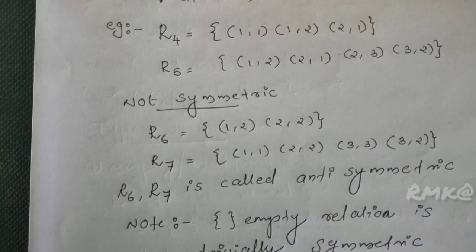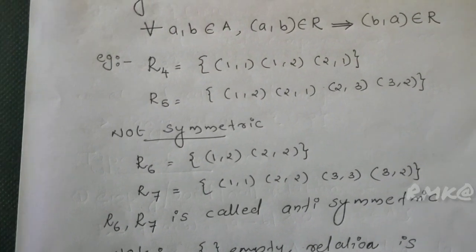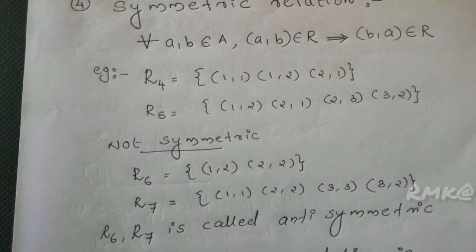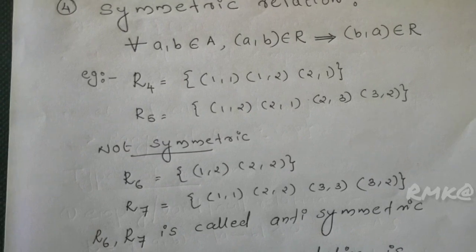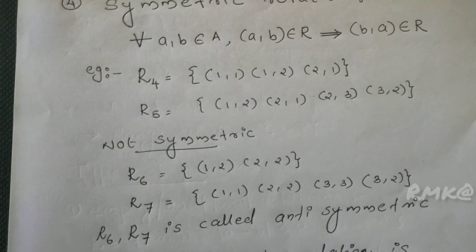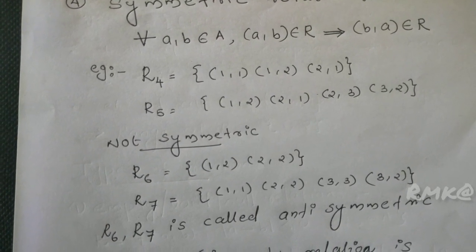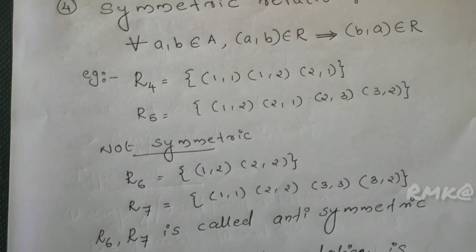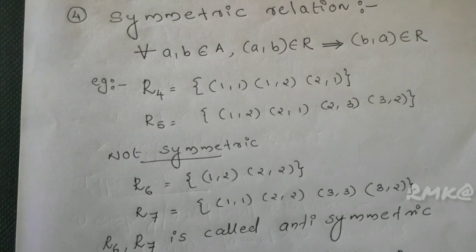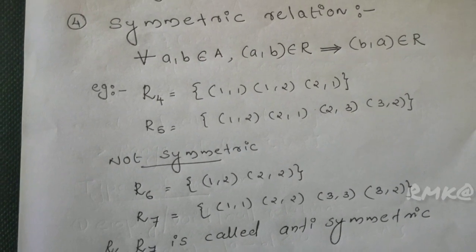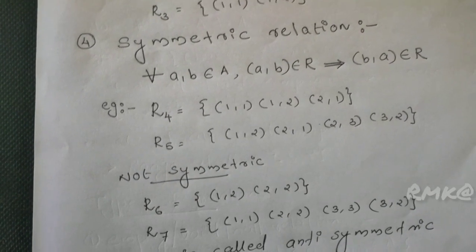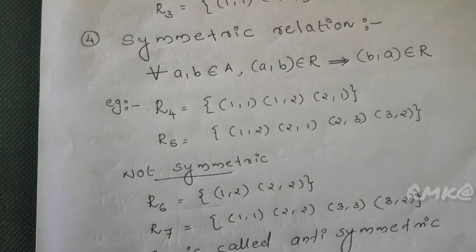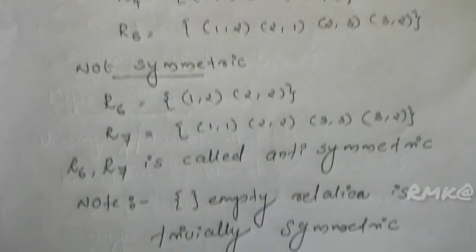An anti-symmetric relation means only reflexive members show symmetry; other members do not show symmetry. That means it is not symmetric, but some reflexive members are there. (2,2) is contained in R6, and (1,1), (2,2), (3,3) are contained in R7. So it is anti-symmetric.